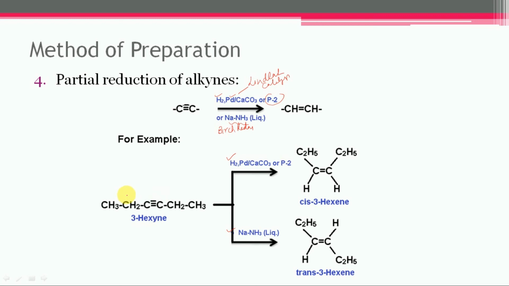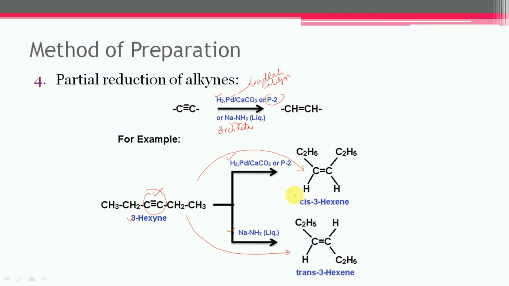So let us take the partial reduction of 3-hexyne. In the first case, it is subjected to partial reduction that will take place at this carbon-carbon triple bond, and here cis 3-hexene will get formed. And in the second case, the metal ammonia solution is taken for the reduction, again the partial reduction will take place at the carbon-carbon triple bond, and this trans 3-hexene will get formed.